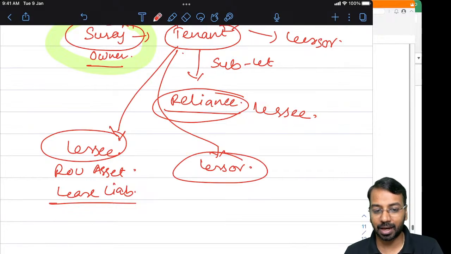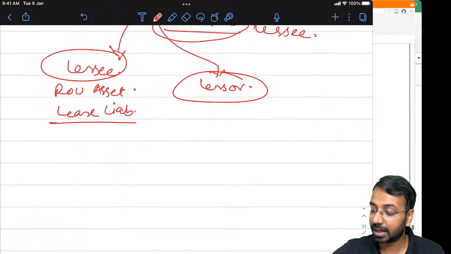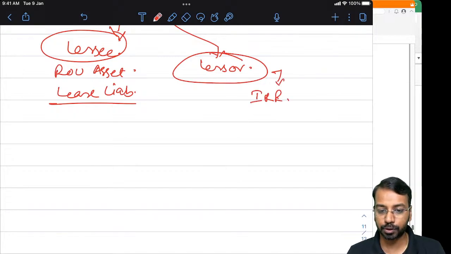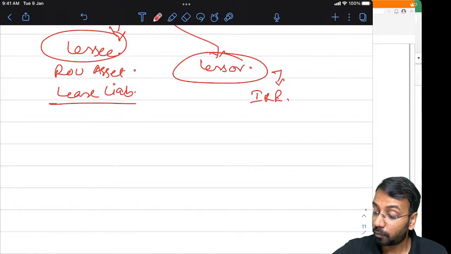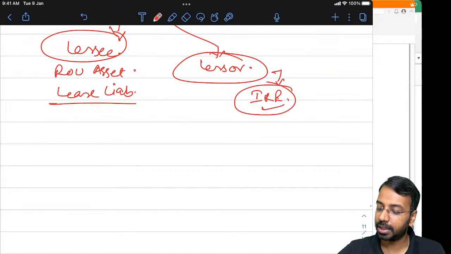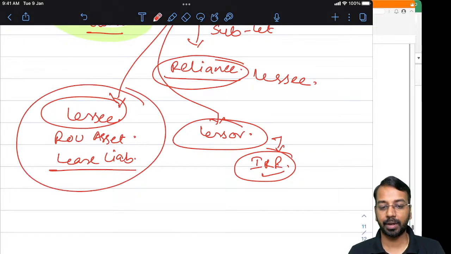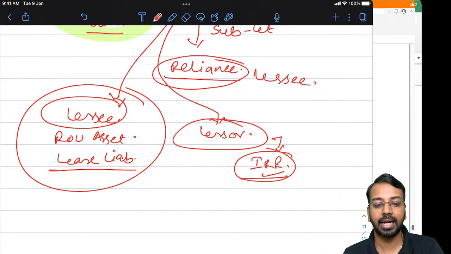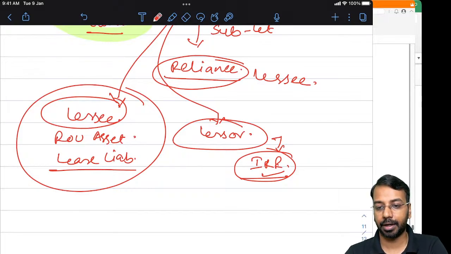When it again becomes a lessor, then the lessor will calculate the interest rate implicit in the lease for the fresh sublease. If you cannot calculate this, then use the interest rate of the original lease. So two things. One, the lessor will calculate the interest rate implicit in the lease. Most likely it can be determined. If this cannot be determined, then you will go back to whatever is there in the head lease, and that is the rate at which we will consider the accounting for it.